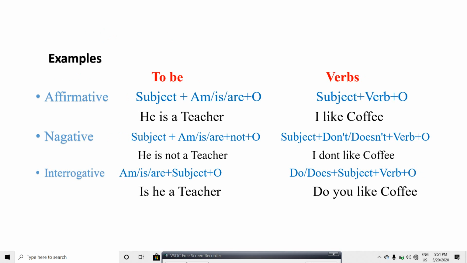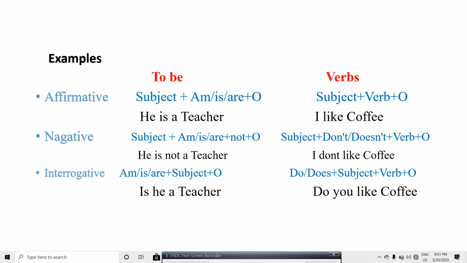Here is some example. He is a teacher. He is not a teacher, negative. The affirmative is he is a teacher, and the negative is he is not a teacher. Interrogative, is he a teacher? It is a question. Here we have to use a question mark.